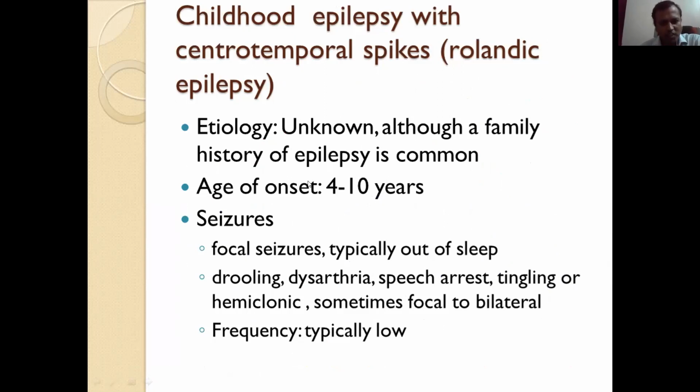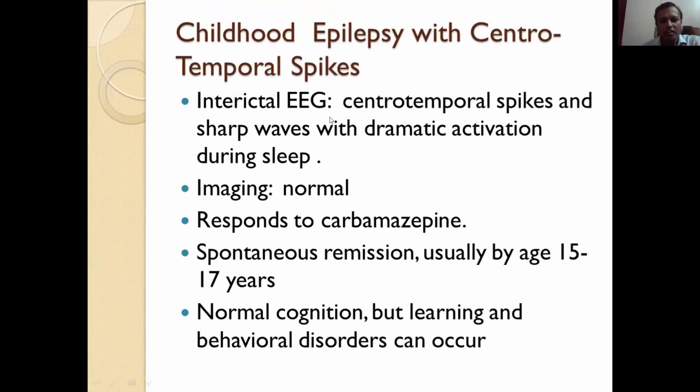Etiology is unknown. Age of onset is 4 to 10 years. It has focal seizures associated with drooling, dysarthria, speech arrest, tingling, and sometimes hemiclonic seizures. Sometimes focal to bilateral tonic-clonic seizures. The frequency of seizures is typically low. EEG shows centrotemporal spikes with dramatic activation during sleep. MRI is normal. It responds to carbamazepine, and spontaneous remission usually occurs by puberty. Many patients have normal cognition, but learning and behavioral disorders can occur in these patients.